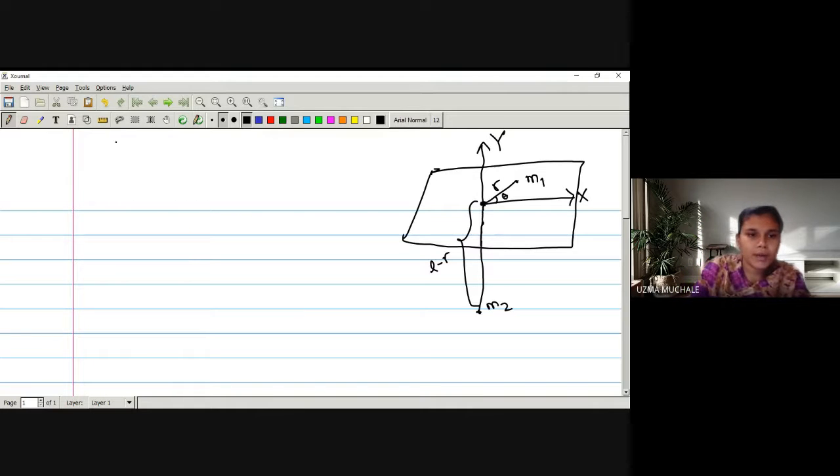So in this example, again we have to go through the same procedure, right? What is the procedure? We have to find out T. What is T? T is T1 and T2, the kinetic energy of mass m1 and the kinetic energy of mass m2. Similarly, we have to find out the potential energy V, that is, the potential energy of m1 and m2. Right? Have you understood the construction?